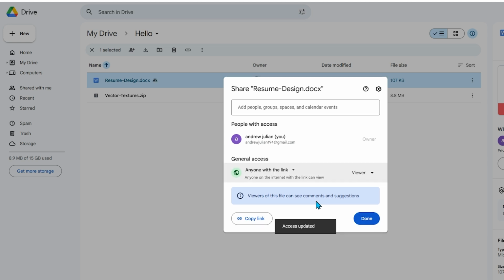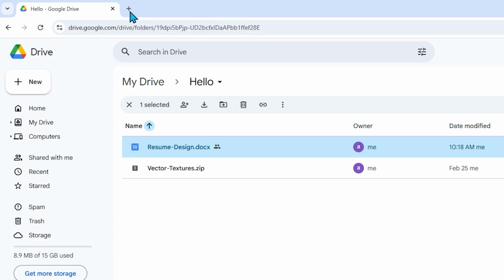Then check the role setting next to the link and make sure it is set to Viewer. Click Copy Link to save the URL. Open a new tab, click the address bar, and paste the copied link. Find the word Edit at the end of the link, delete it and everything after it, and type Copy instead.